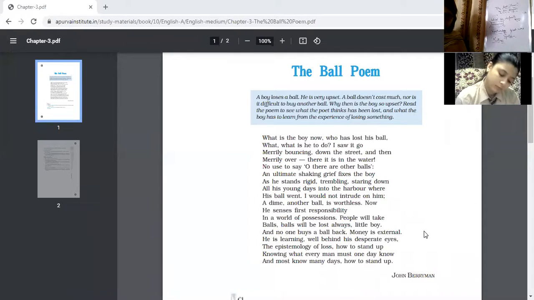We should bear that loss, and ultimately we should stand up again with encouragement. With encouragement, we will come out of that kind of depression, with that kind of loss. And ultimately, it is only because of hopefulness that we will come out of that loss. This message is being delivered by the poet.